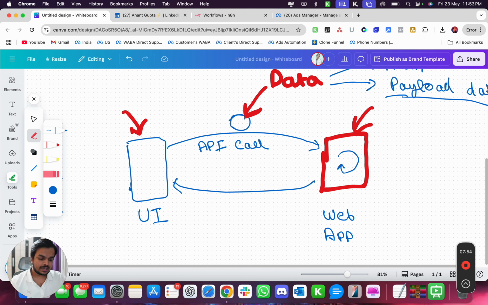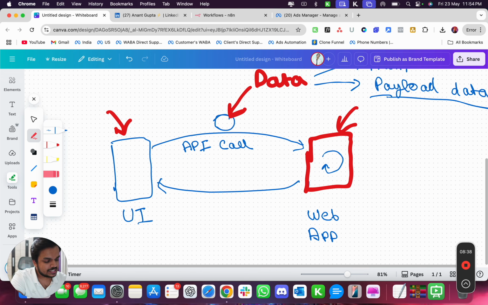So let's say you went ahead and subscribed to the YouTube channel, and you made an API call for this, which was subscribe Anant's channel, right? So the moment you subscribed to the channel, the web application processed the data and it said, hey, you know what? We have subscribed the channel now, and let me return that information back to the UI, telling it, hey, the channel has been successfully subscribed, right? So if the channel is successfully subscribed, the UI is going to take that information and reflect it on your YouTube. If you don't trust me, subscribe to the channel and you will see how that works.